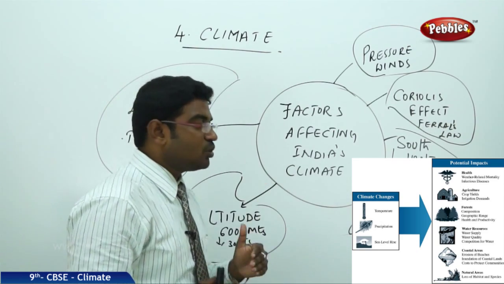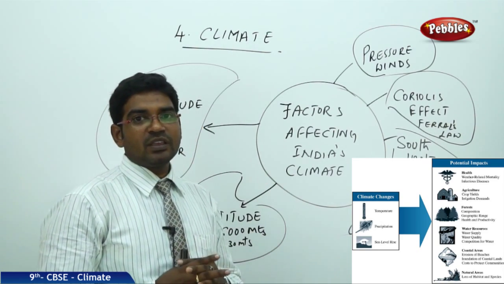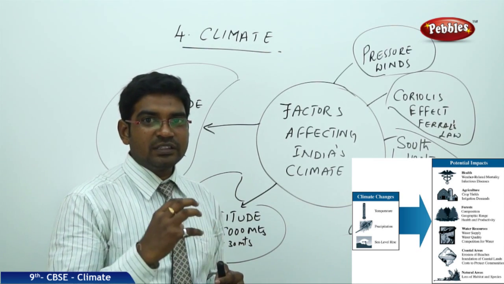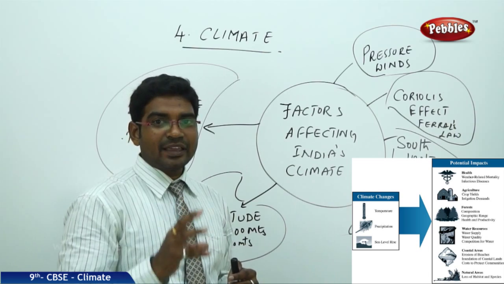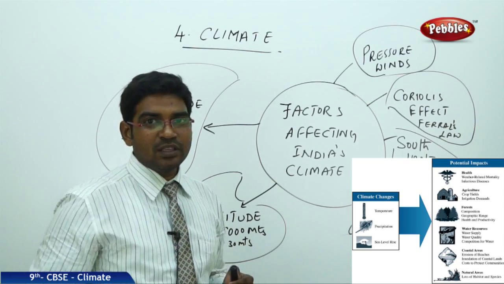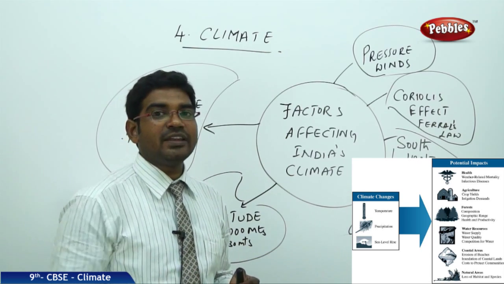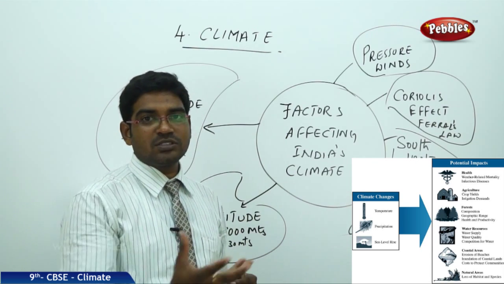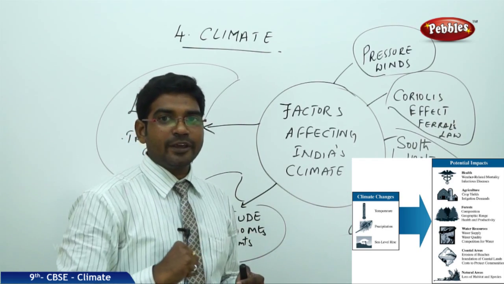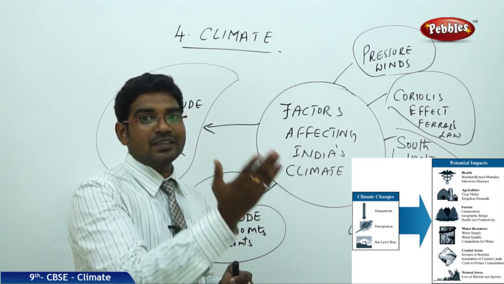But when it comes to the southern region, the southern ocean, from where the high pressure belts again start to move on, they move towards the equator, gathering the entire warm moisture over the oceans, and from the equator they turn towards the eastern side.